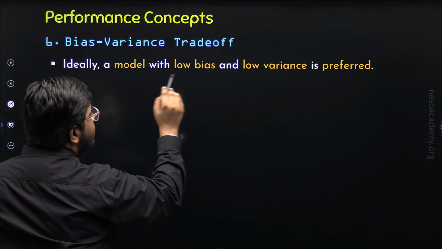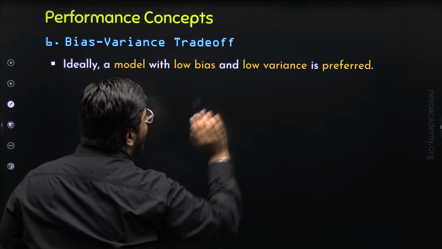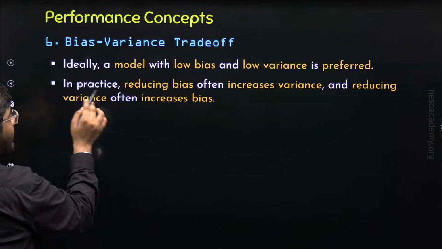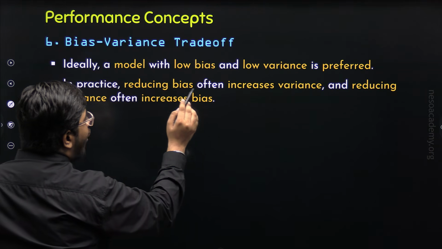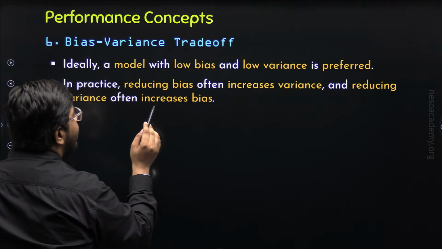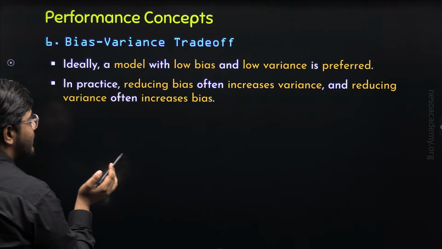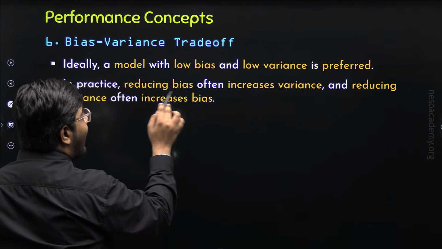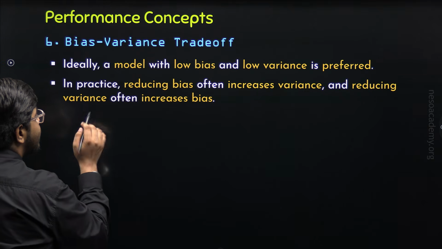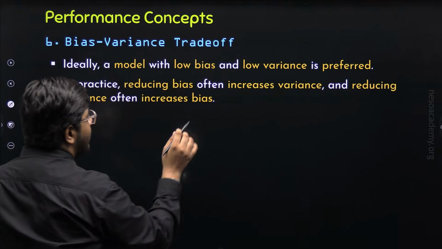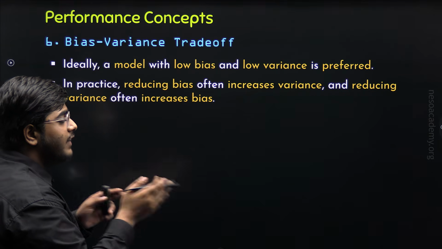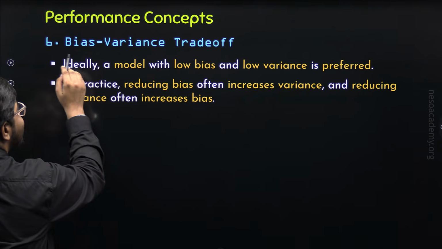But practically it is not possible. In practice, reducing bias often increases variance and reducing variance often increases bias. That means, practically, if we reduce bias, it will increase the variance, and if we reduce the variance, it will increase the bias. That means we need to find a balance of bias and variance, and that is known as the bias-variance trade-off.